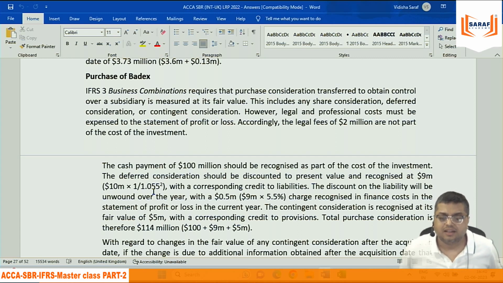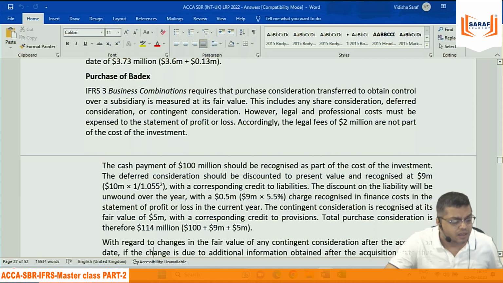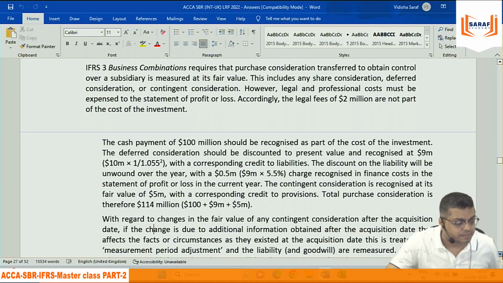Vaisali, है ना? The cash payment of 100 million should be recognized as part of the cost of investment. The deferred payment 9 million, that is 10 divided by 1.05 square, with a corresponding credit to liability. The discount on the liability will be unwound, interest निकालते जाएंगे. The contingent consideration is 5 million. So the corresponding figure is coming this.